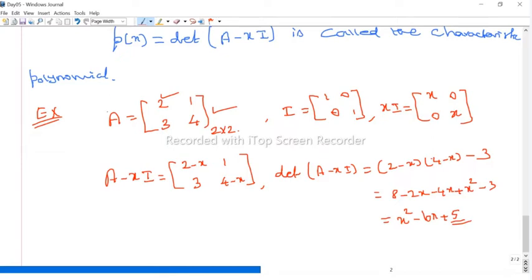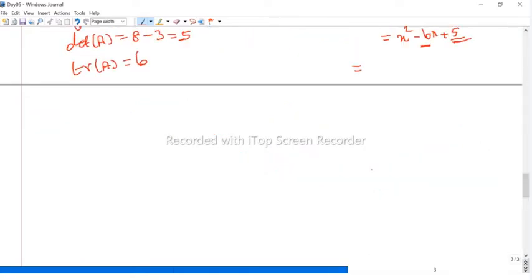And look at this, what is the determinant of this matrix actually? What is the determinant of A? Again 2 into 4 is 8 minus 1 into 3, which is 5. Okay. What about the trace? The trace of the matrix is the sum of the diagonals, 2 plus 4 is 6. Now look at the polynomial here. Here we get 6 and here we get 5. Therefore we can write this general statement for any 2 by 2 matrix.